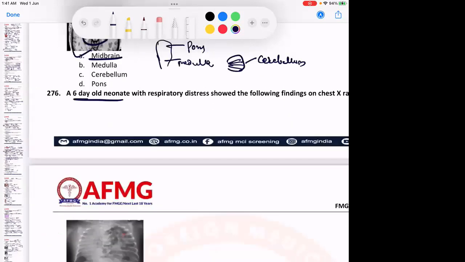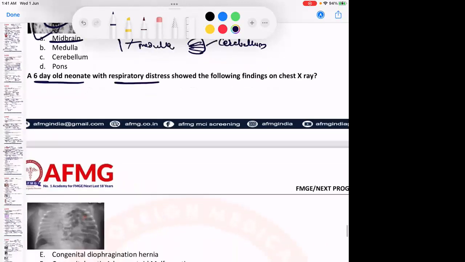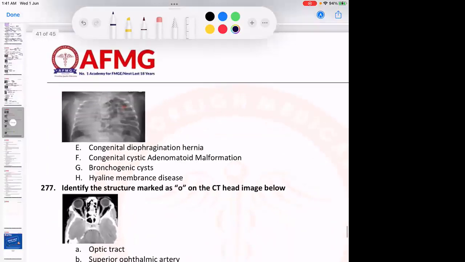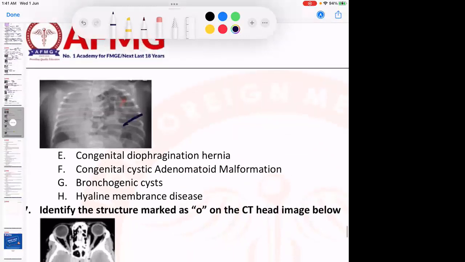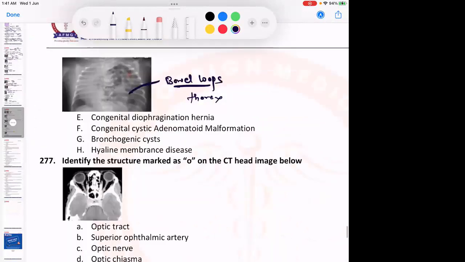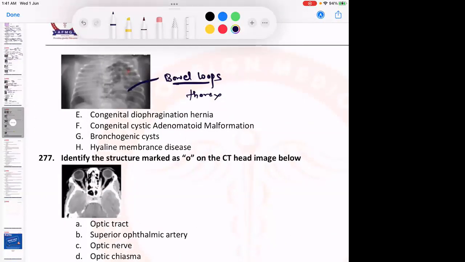Then a 6-day-old neonate with respiratory distress showed the following finding on chest X-ray. Tell me the diagnosis. What do you see? Here you can see that the bowel loops are going into the thoracic cavity. That means there is some abnormal diaphragmatic opening, and via this abnormal opening in the diaphragm, the bowel loops are entering into the thoracic cavity. So this is definitely a congenital diaphragmatic hernia.